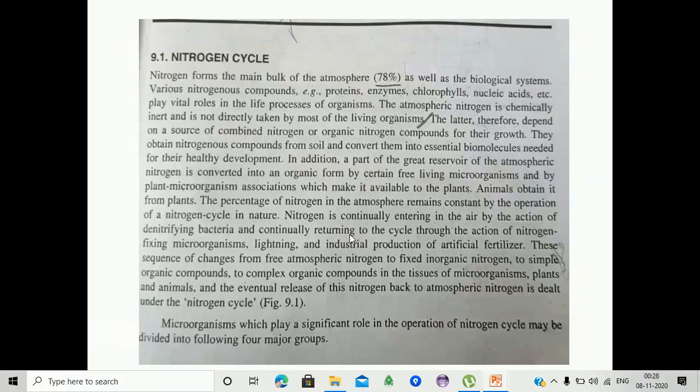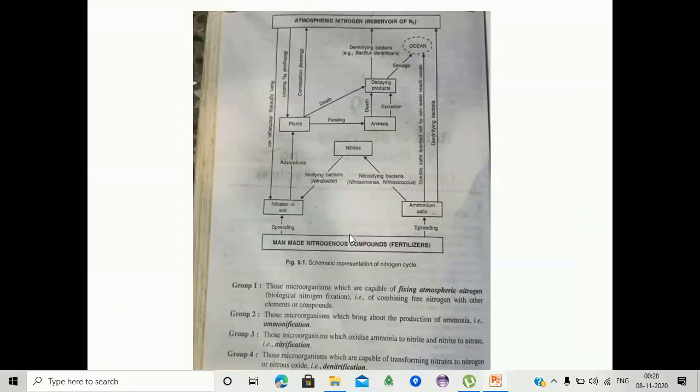We are observing microorganisms which play a significant role in the operation of the nitrogen cycle may be divided into the following four major groups. Group one is those microorganisms which are capable of fixing atmospheric nitrogen, that is combining free nitrogen with other elements or compounds.